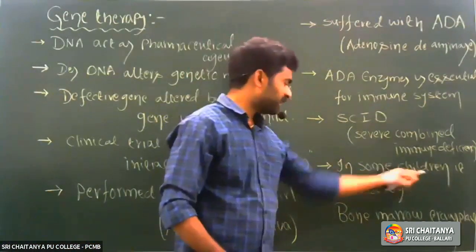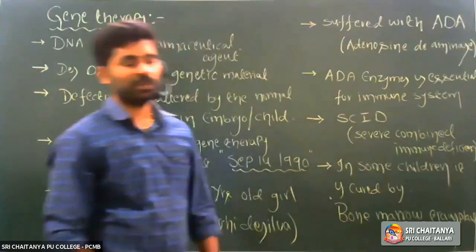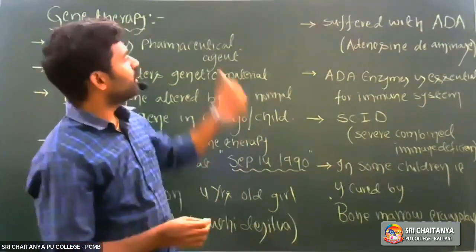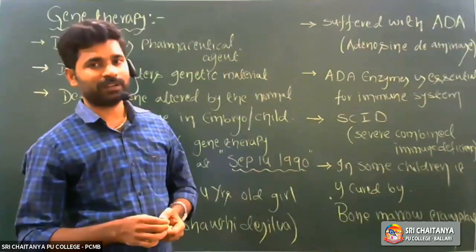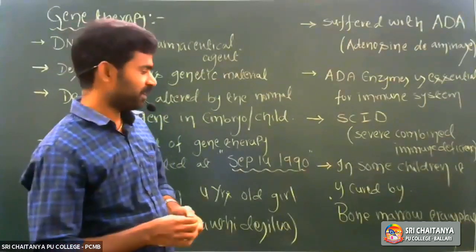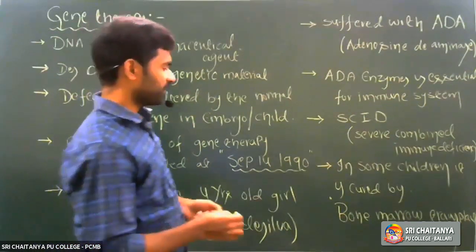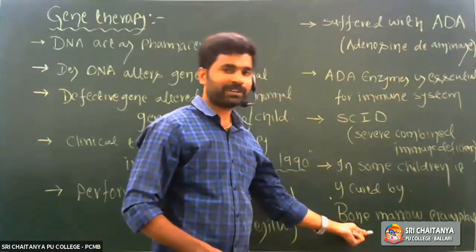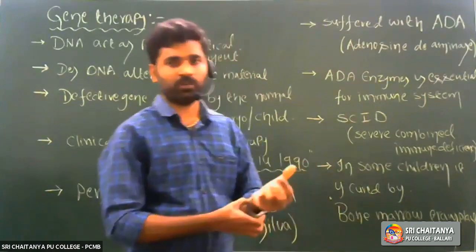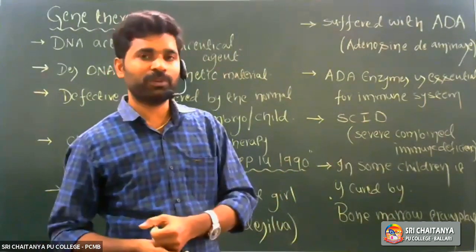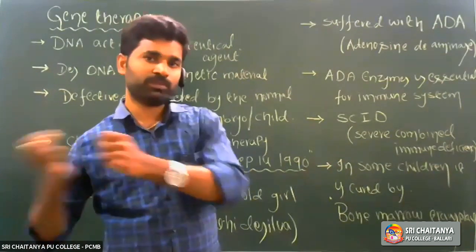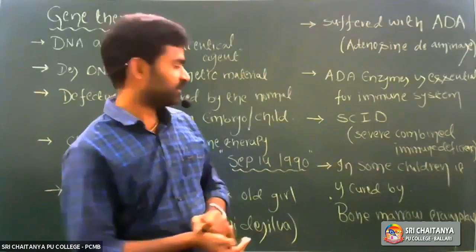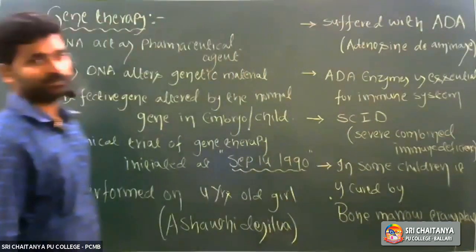So in some children, ADA deficiency is cured by bone marrow transplantation, but in some other children, it is cured by what? Enzyme replacement therapy. Right? So in some children, it is cured by bone marrow transplantation. Bone marrow is collected from the larger bone of the donor, and it is transferred to children. First method is bone marrow transplantation.